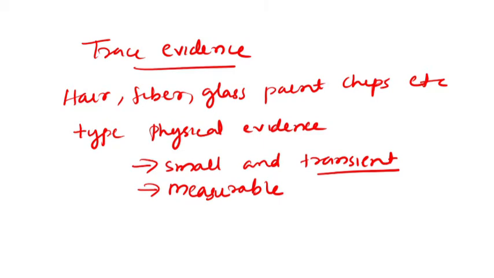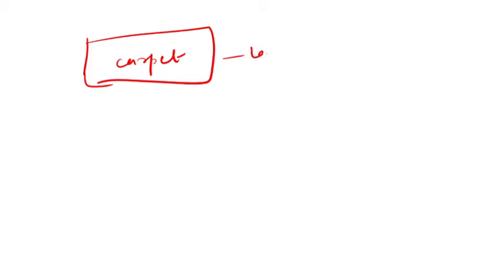When larger items of physical evidence are subjected to closer examination in the laboratory, trace evidences may be detected. For example, take a carpet. This is a carpet and it is large enough to see. We took this carpet as evidence, and while examining the carpet we got trace evidence such as fiber or hair inside it. Those are called trace evidences.